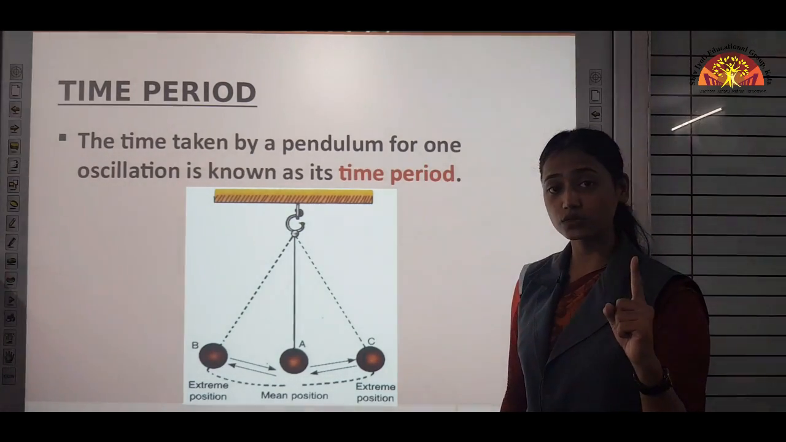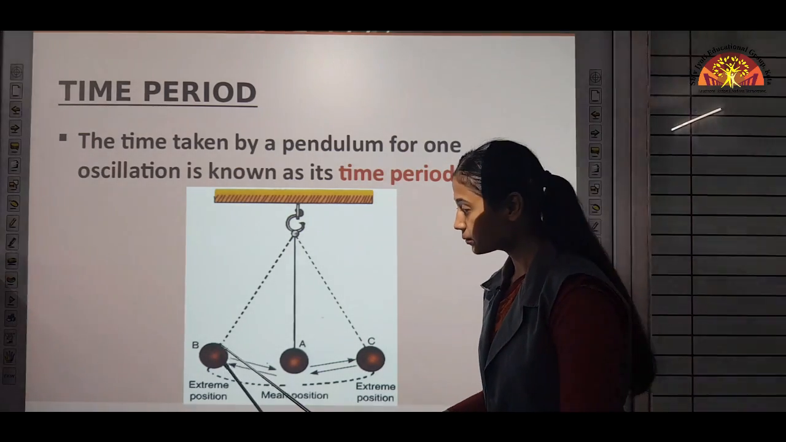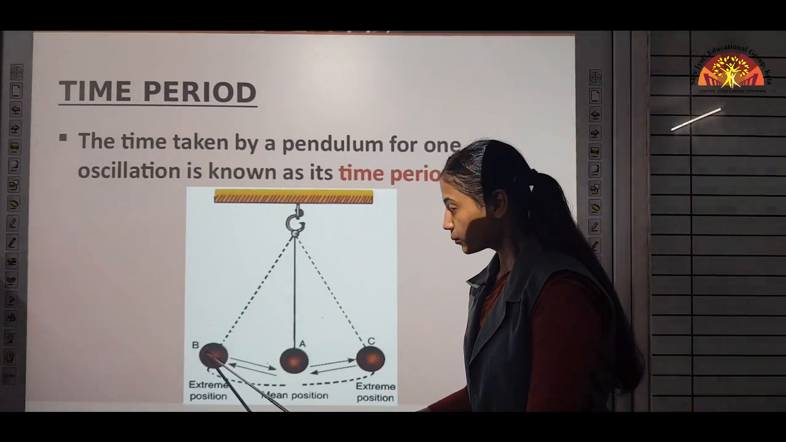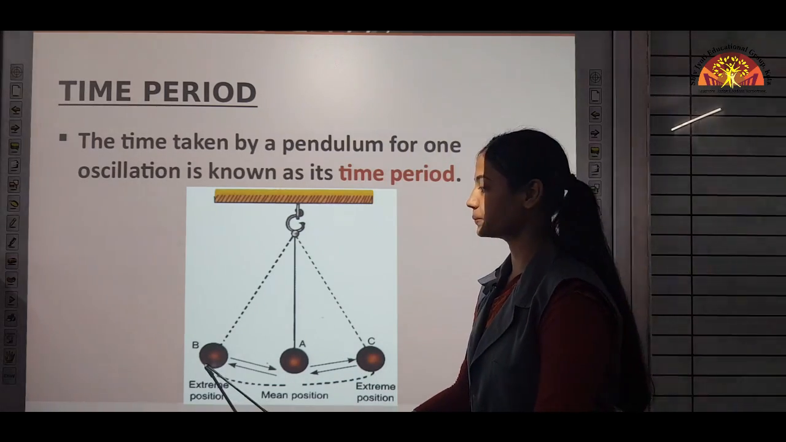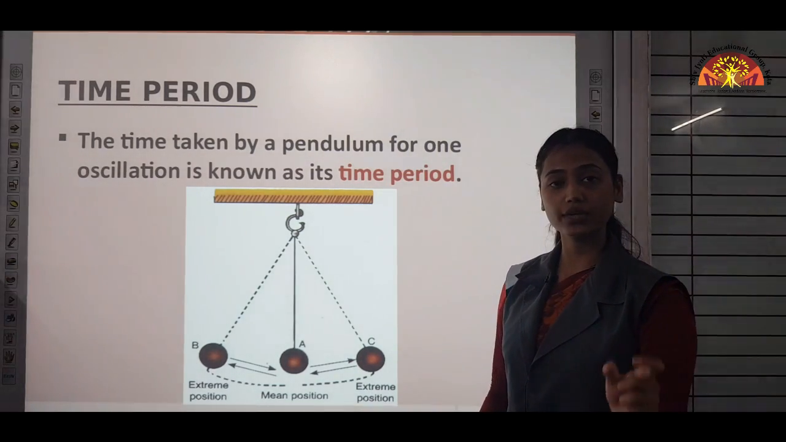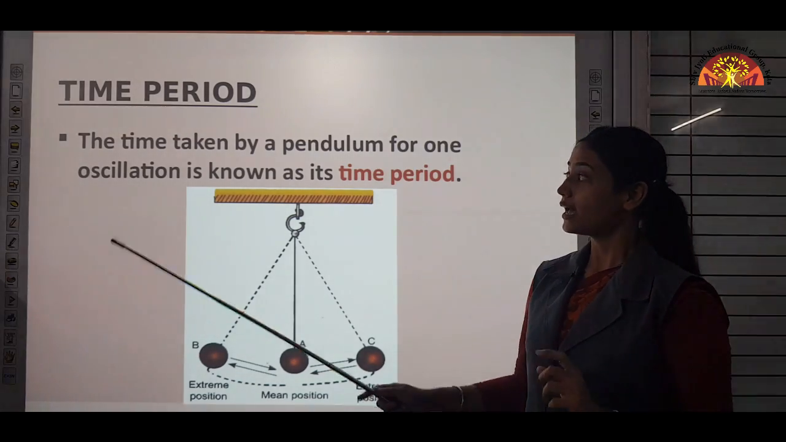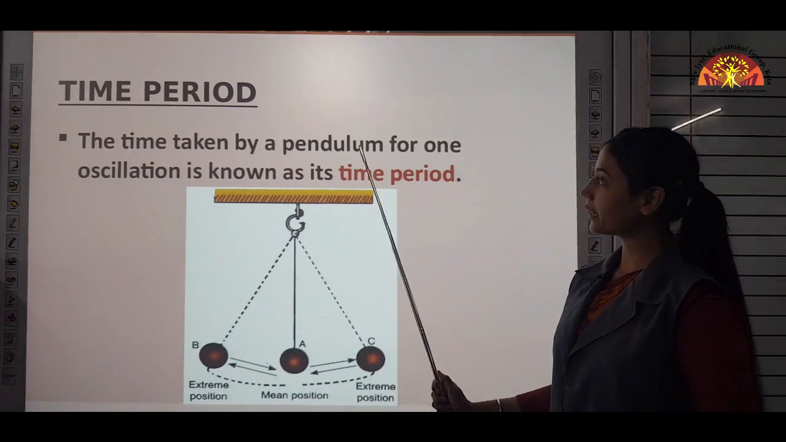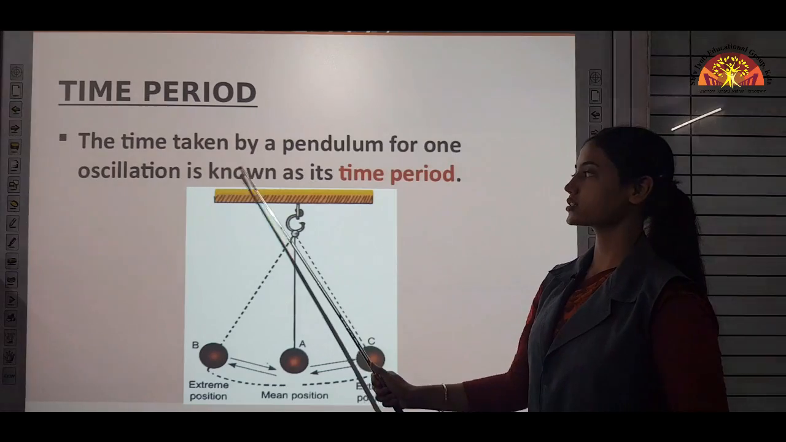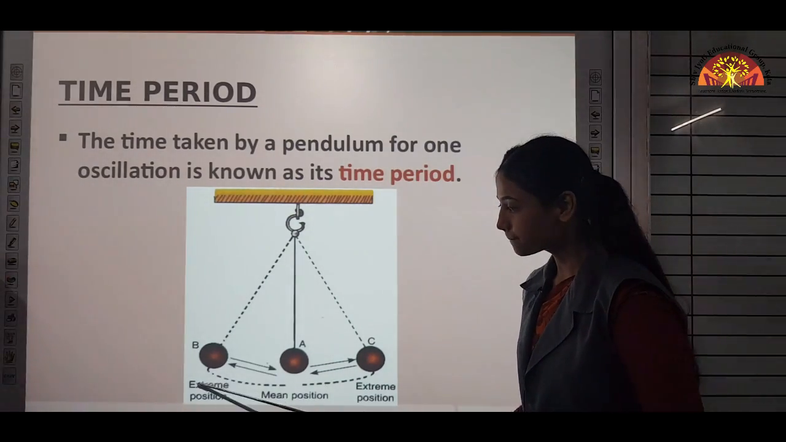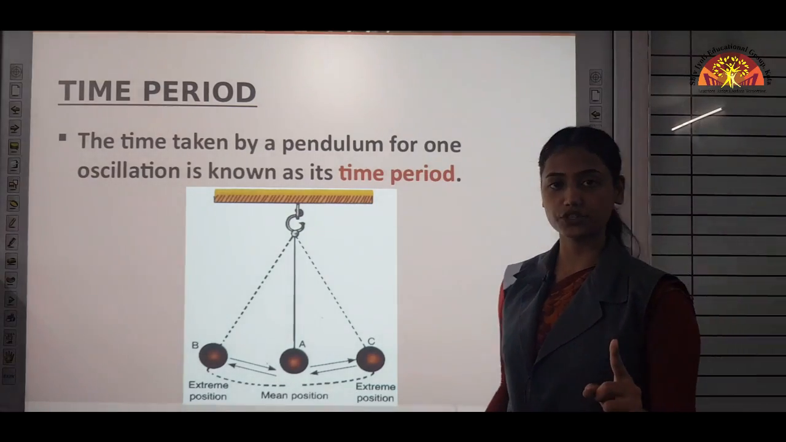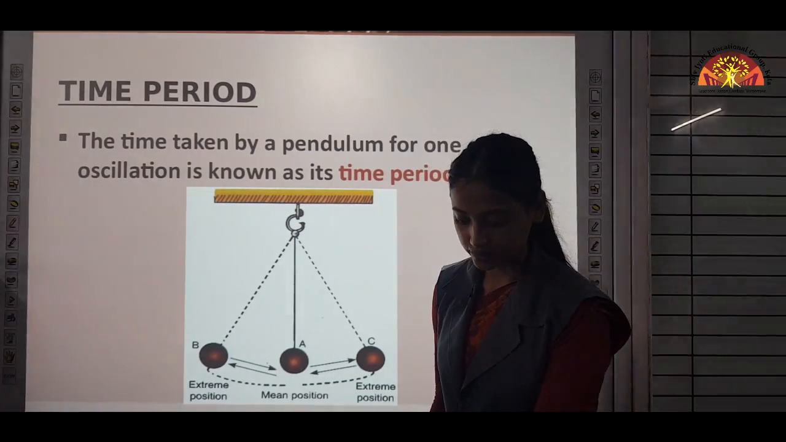Got it? What is one oscillation? When the metallic ball moves from point B to C and then again comes back to point B, this is known as one oscillation. And the time taken by a pendulum for one oscillation is known as its time period. The time taken by this bob to complete one oscillation is known as time period.